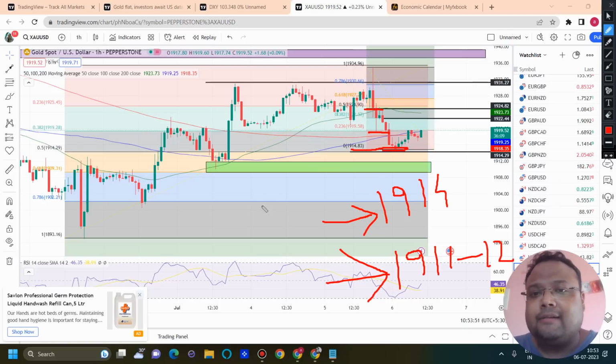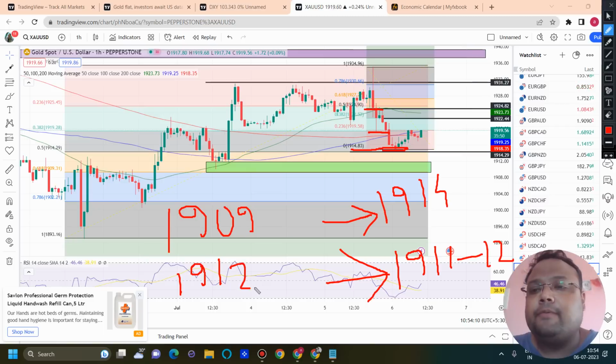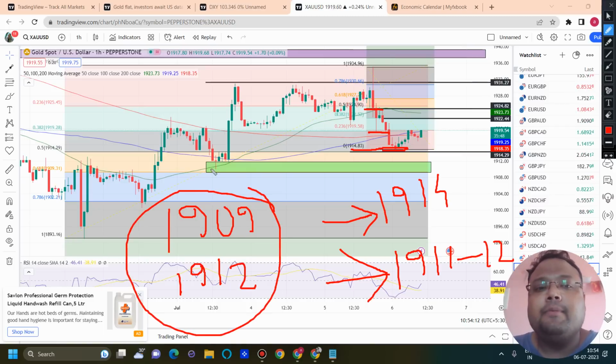So around 1911, we need to exit from a sell position because we have the FIBO 61.8% retracement around 1909, and because of previous price rejection around this area, 1912. This green box is a support zone because of previous price rejection as well as the FIBO 61.8% retracement level.